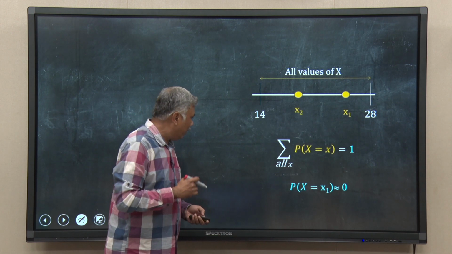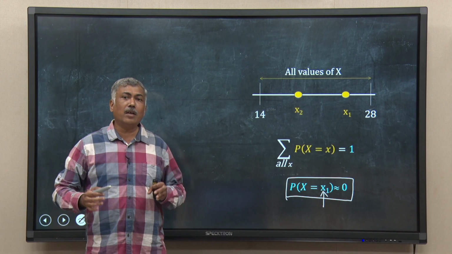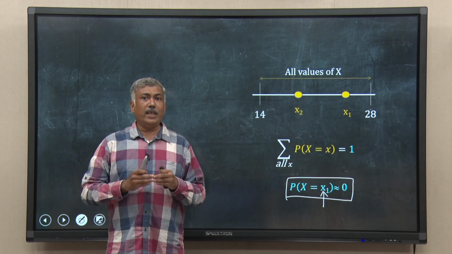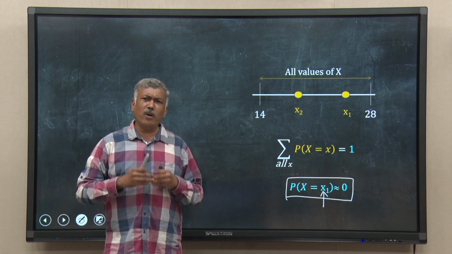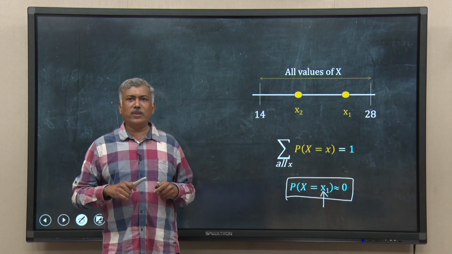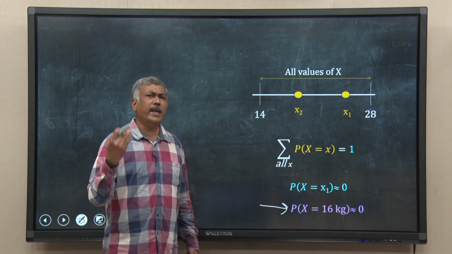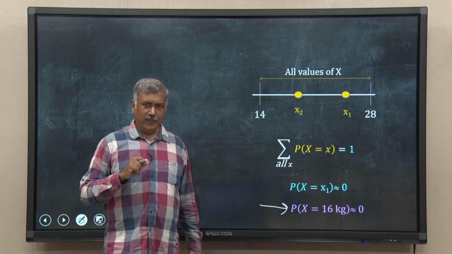For example, what will be the value of the probability of x taking a particular value x1? If the summation of infinite terms is equal to 1, then the probability of x taking a particular value x1 must be infinitesimally small, very, very small, and almost equivalent to 0. If I go back to my original question, that means the probability that the weight x will be equal to 16 kg will be infinitesimally small, or equivalent to 0 for every practical purpose, right.